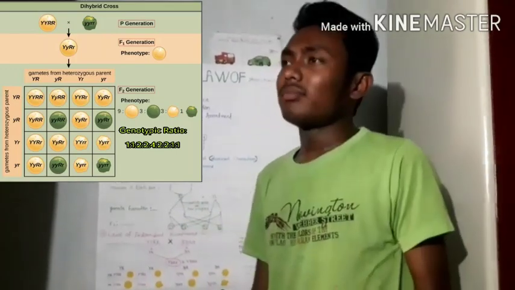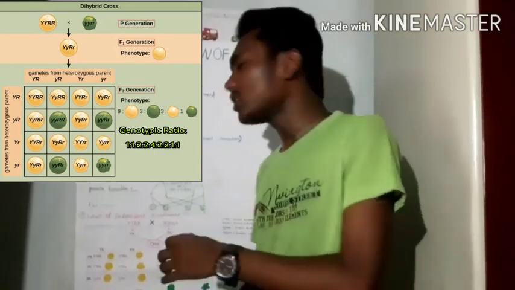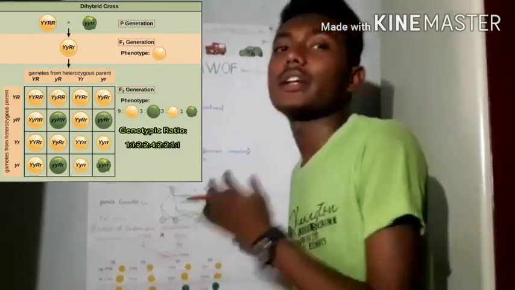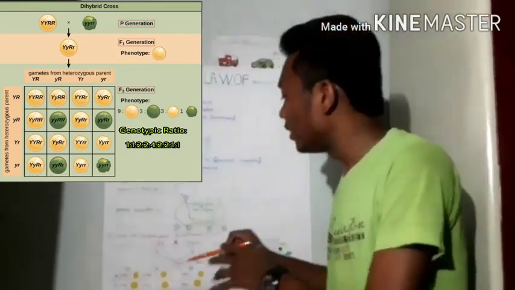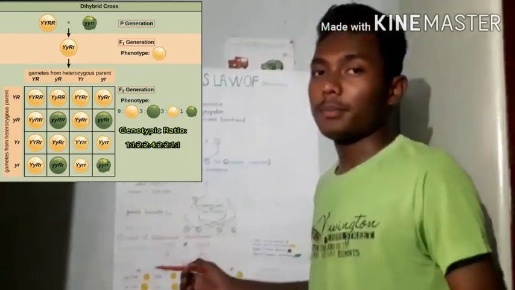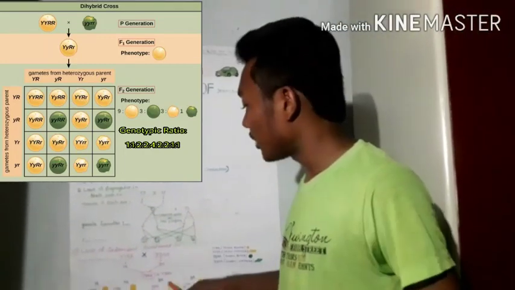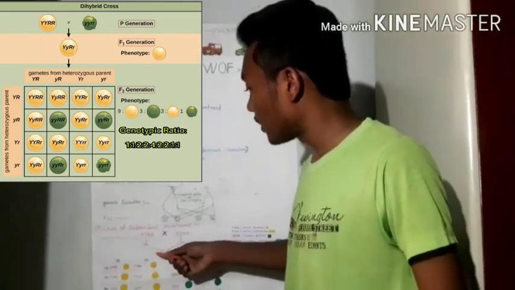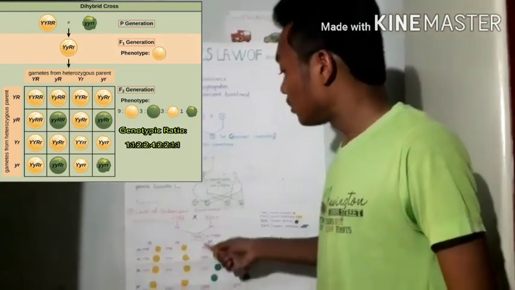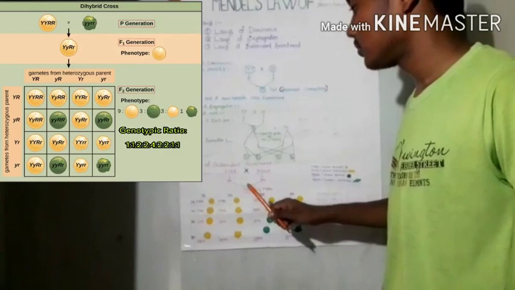After crossing, he found that the plants appearing in the F1 generation were yellow round, because yellow round is dominant over green wrinkled. So that's why in the F1 generation of this third law, the yellow round plants appeared, right?